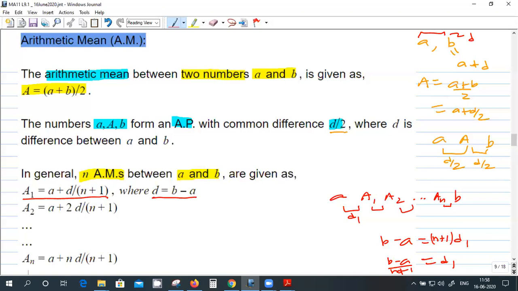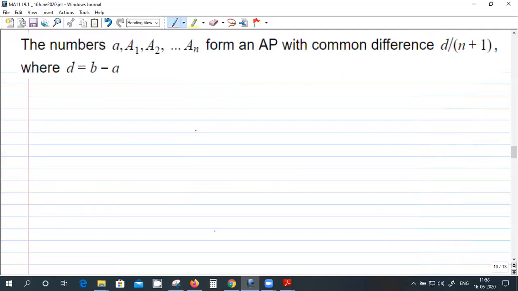A2 is this one, and AN is this one. So this is introducing n arithmetic means between A and B, where the difference between A and B is D.